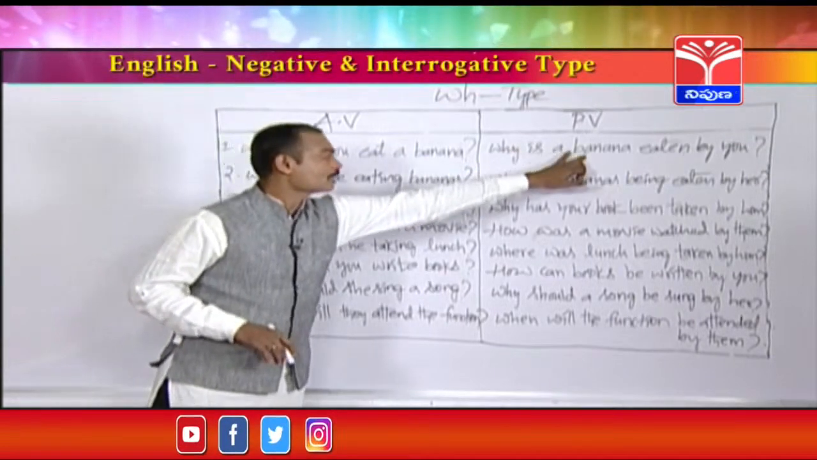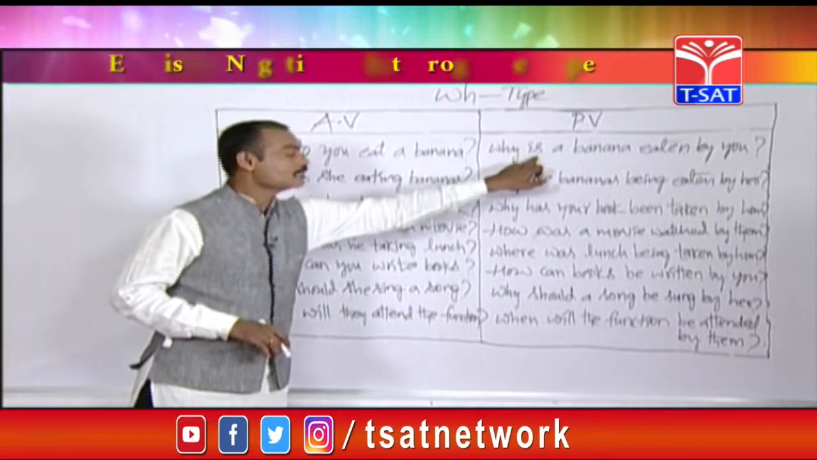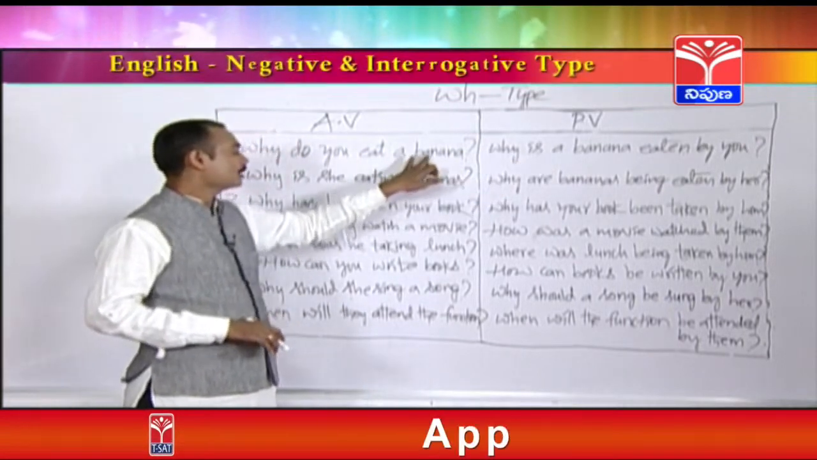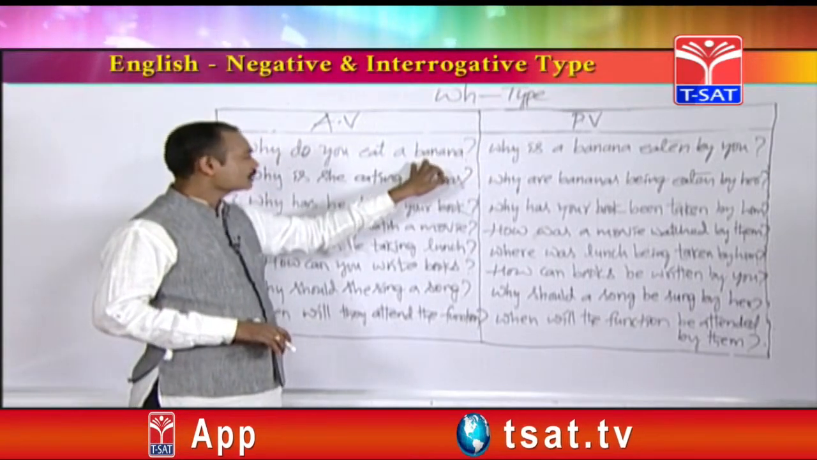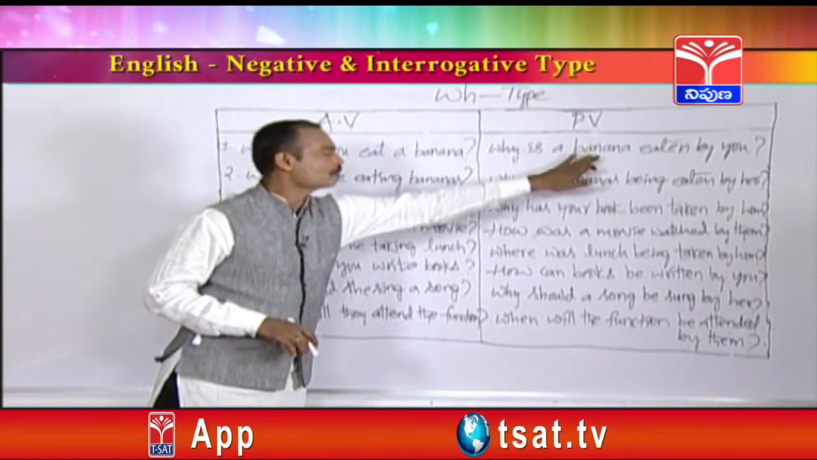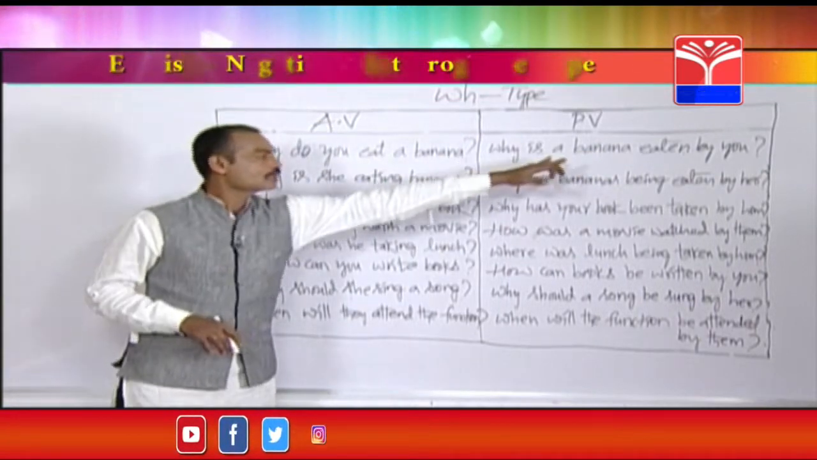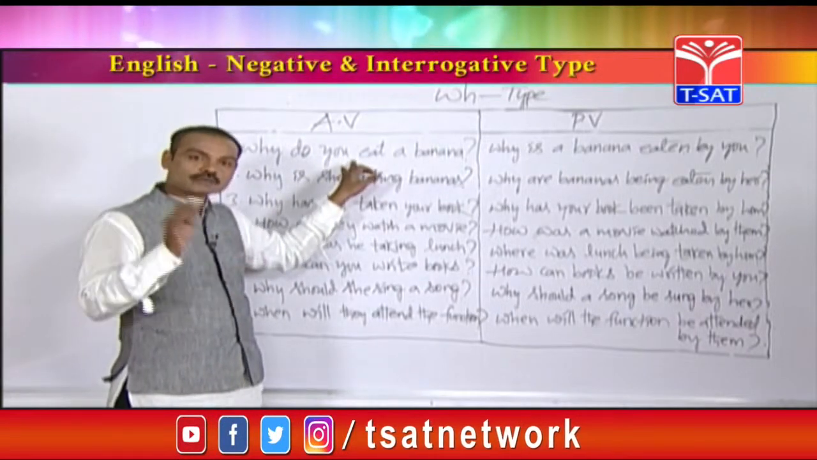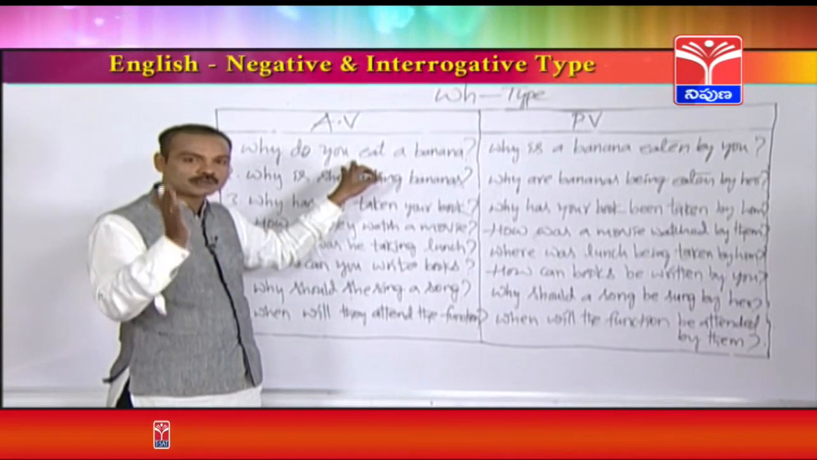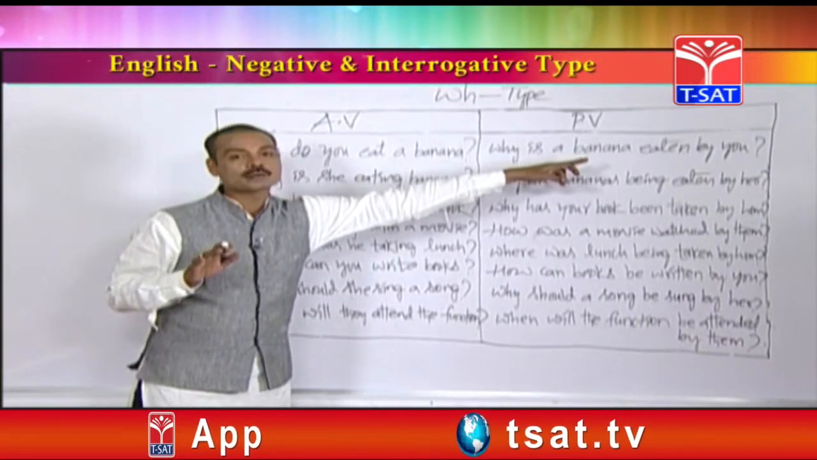So why is a banana? Banana is singular, so that's why is should be used. For example, if the object is plural, bananas, then are should be used. So it is a singular object. So why is a banana eaten by you? Here eat is there, there eaten is there. So friends, in the active voice, the verb can be in the first form or second form or third form, but the passive voice should always contain the third form of the verb.